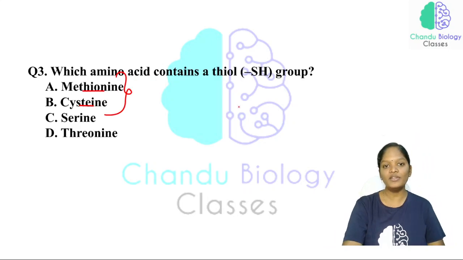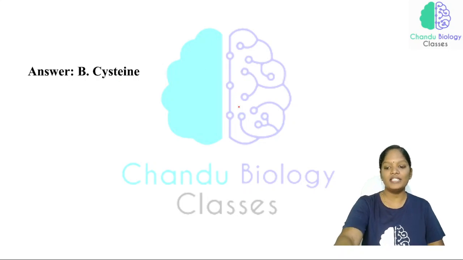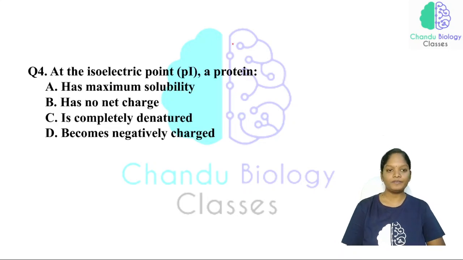So as a result of the disulfide bond and a reducing agent, cysteine undergoes a reduction reaction. As a result, it gains a hydrogen, so it forms an SH group, that is a thiol group.